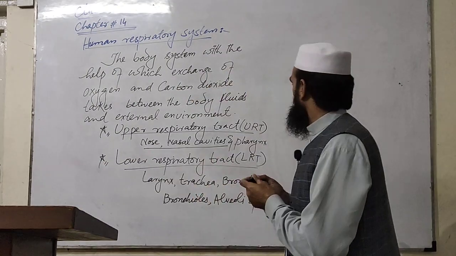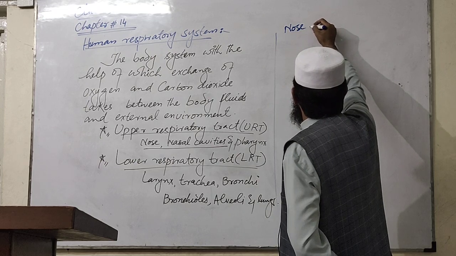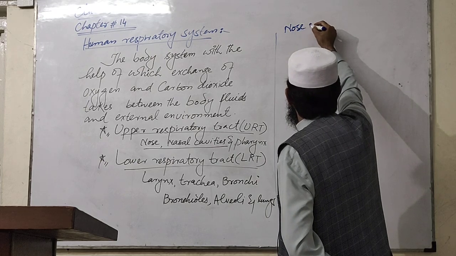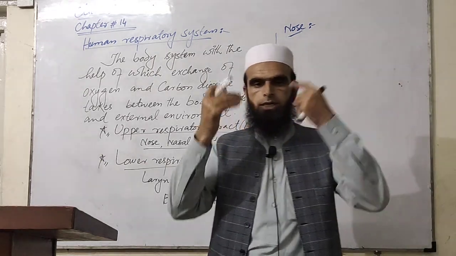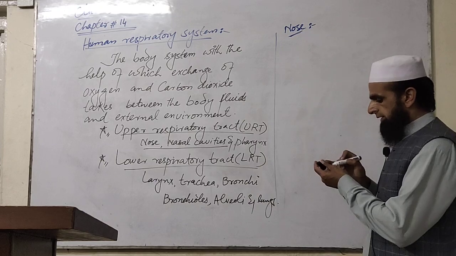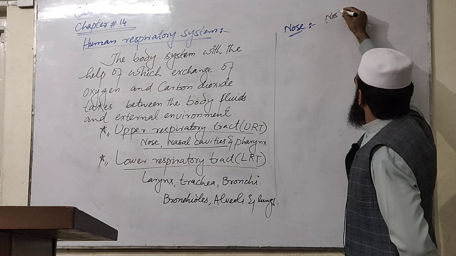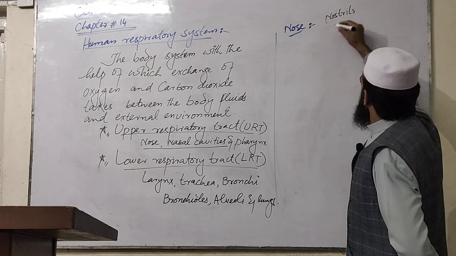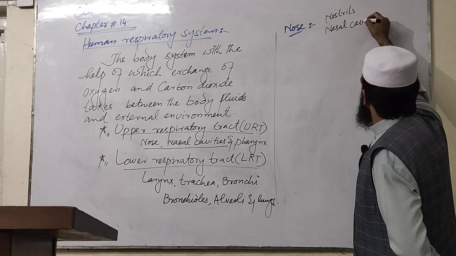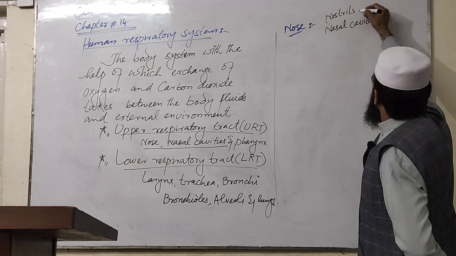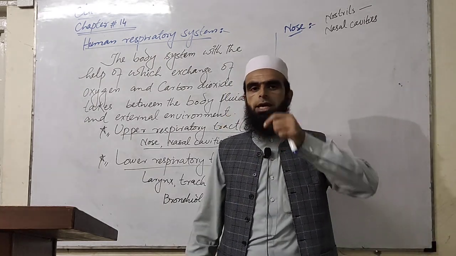So the first one, that is nose and nasal cavities. Nose is further composed of the nostrils and nasal cavities. Nostrils are the opening of the nose, the opening through which the air is entered.